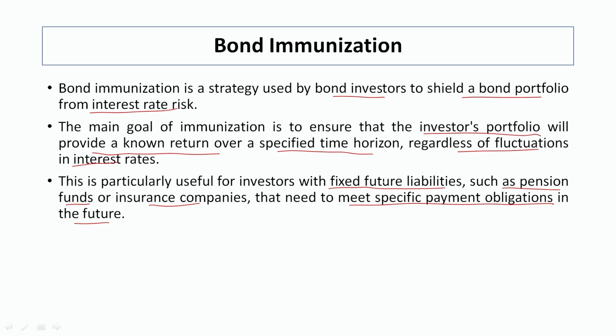In that situation, they require a return which is quite fixed, so that they are immunized against interest rate risk. Otherwise, if the interest rate continuously fluctuates and the risk is there in the market, they will not be able to pay the guaranteed return to their investors.